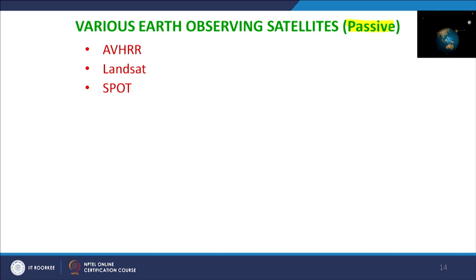It started with NOAA 1, now we have NOAA 19. In between all these satellites were there, and 18 and 19 are still working, and we will have more discussion on AVHRR. In 1972 onward, NOAA came much earlier, but its purpose was mainly weather monitoring, whereas Landsat came for earth or terrestrial monitoring. That is why it was initially called the earth resources satellite. So, Landsat 1, now we have Landsat 8 as the latest. In between a lot of Landsat satellites came with different sensors.